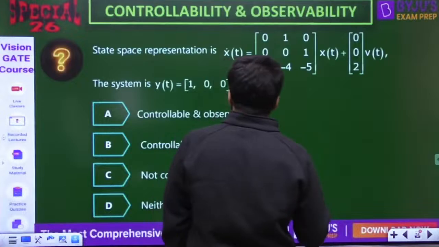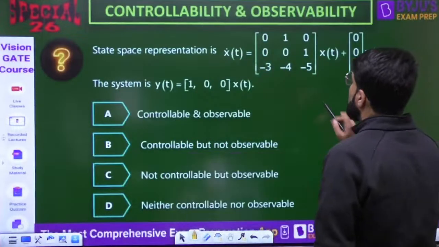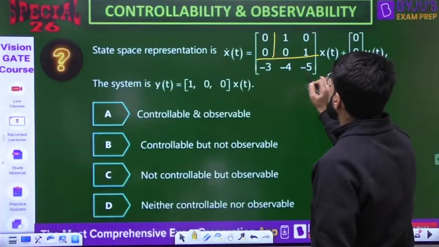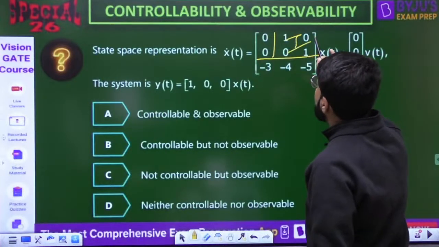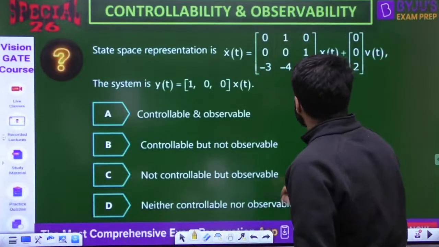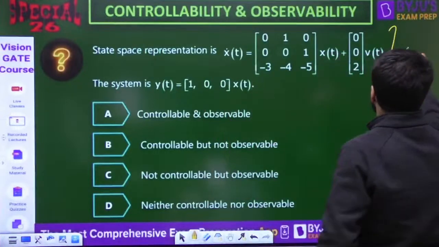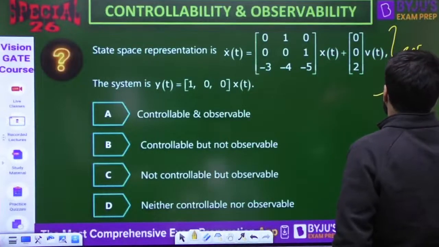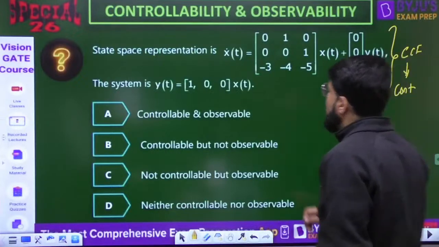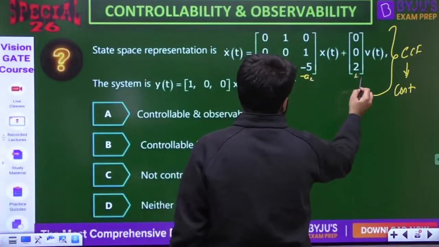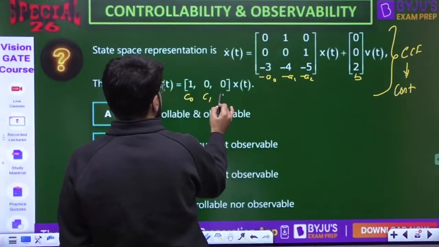Look into it, guys, whether it is CCF first of all. Okay, look into it. First, the last row is minus A0, minus A1, minus A2. Other than that, first column zeros and then the identity matrix. Yes, it is the perfect CCF model. Plus 0, 0, B U, Y equal to C0, C1, C2, X. It is CCF, so hence controllable. And this is minus A0, minus A1, minus A2. This is B. This is C0, C1, C2.